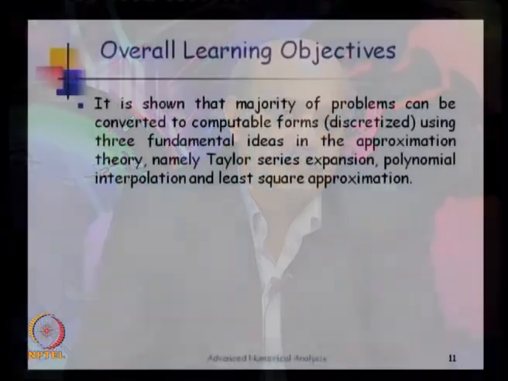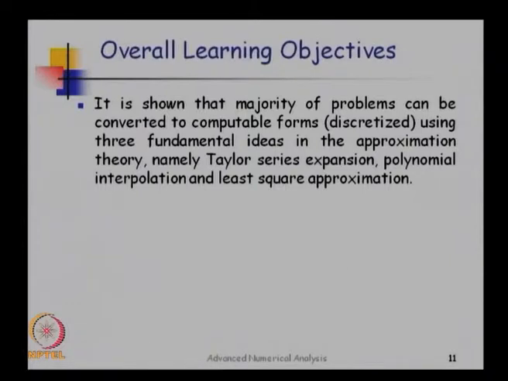So if you take a critical look at many numerical schemes that are available in most of the textbooks, you will see that there are some fundamental 2 or 3 ideas that are used in developing the computable forms. One dominant idea that you find in numerical methods is using Taylor series expansion. So approximations carried out using Taylor series expansion is one dominant way of doing approximation.